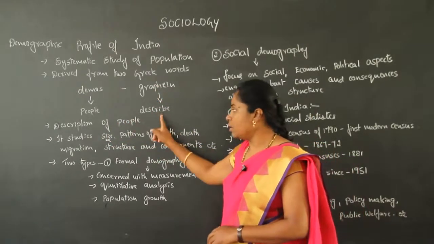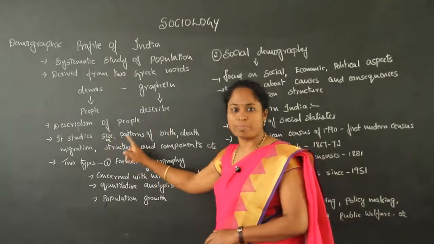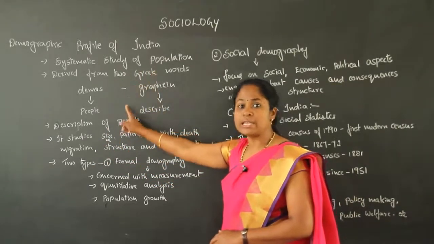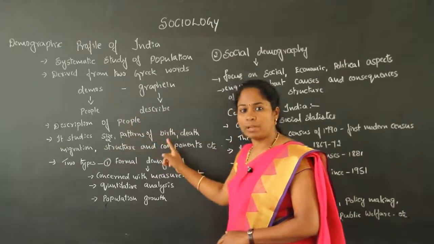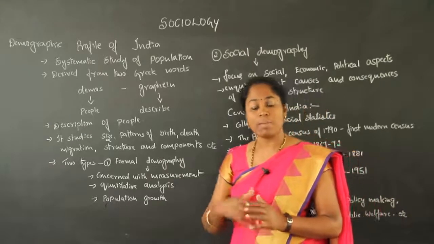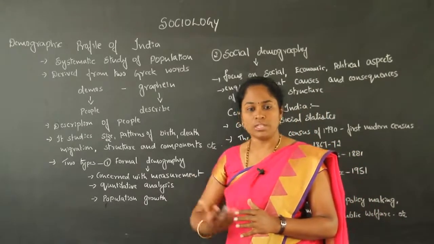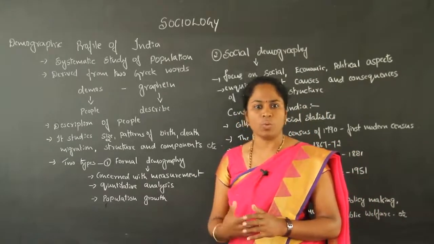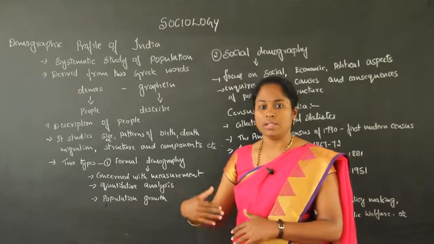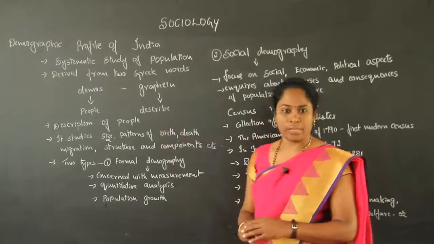So together it means description of people, studying about the people of that particular society. It may be economic, social, political or any background. What we study about them is very important for development. That is called demography.